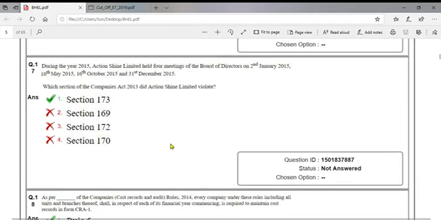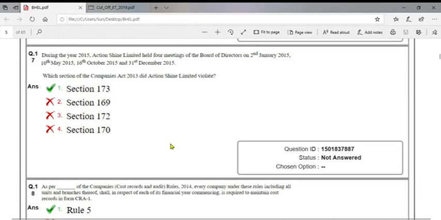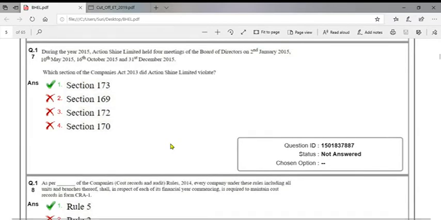During the year 2015, Action China Limited held 4 meetings of the Board of Directors on 2nd January 2015. The Board of Directors shall convene its first board meeting within 30 days from the incorporation, and any 2 meetings should not be more than 120 days apart. So here 1st January is the first meeting. The second meeting should be within 120 days, February, March, April, May. It should be on or before 2nd May, but it was actually held on 10th May. So it's a violation of board meetings under section 173.